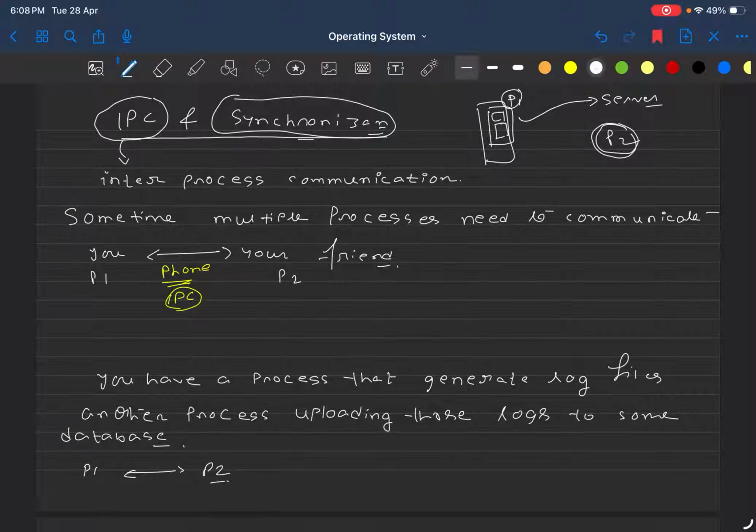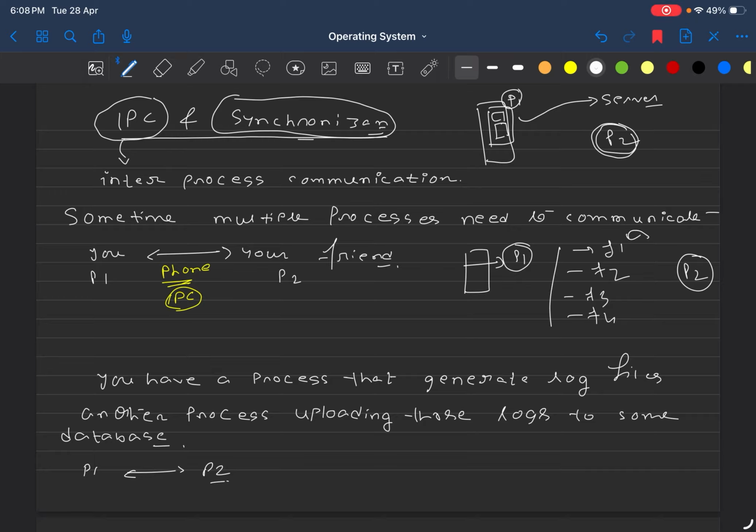Let me give you one more example. Let's say there is a process, process P1, whose purpose is to generate some files: file 1, then file 2, then file 3, then file 4. Now the responsibility of process P2 is to go to the directory where these files are put, see the available files, and upload these 4 files or available files into some database. So if you see, in multiple cases, multiple processes will end up communicating with each other.